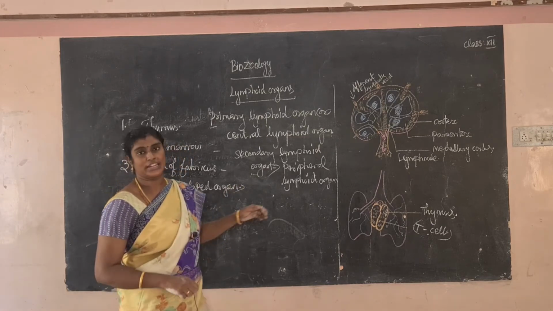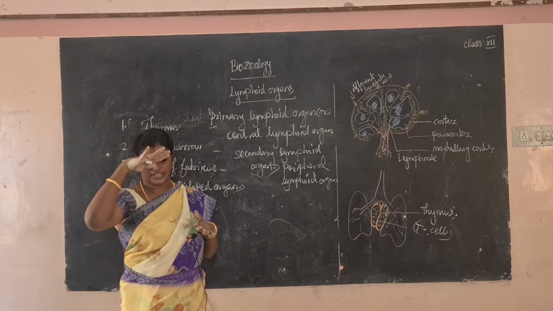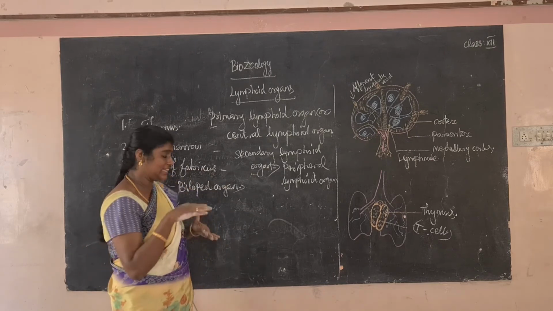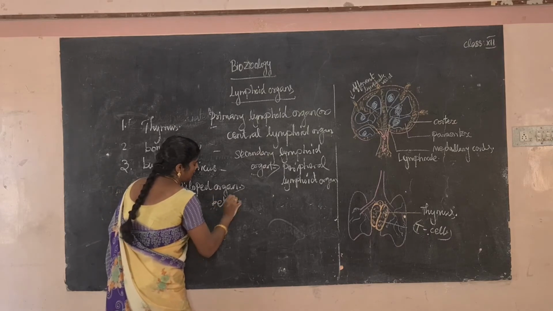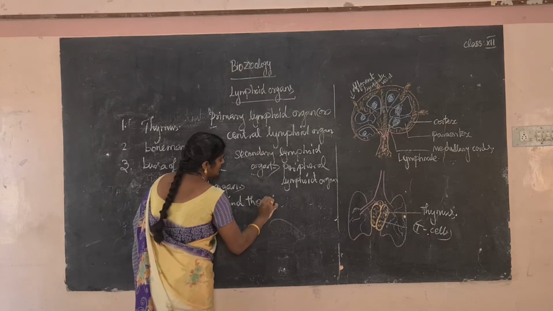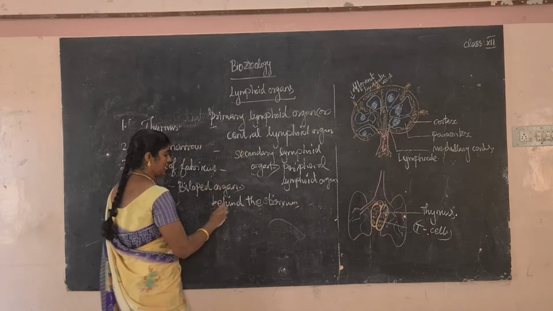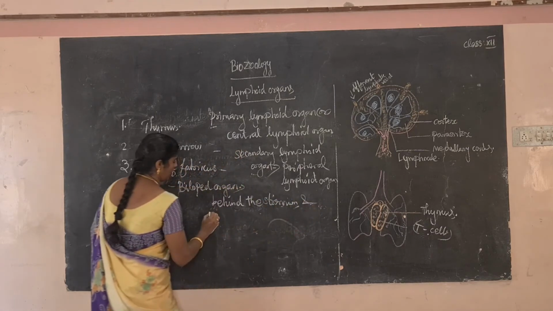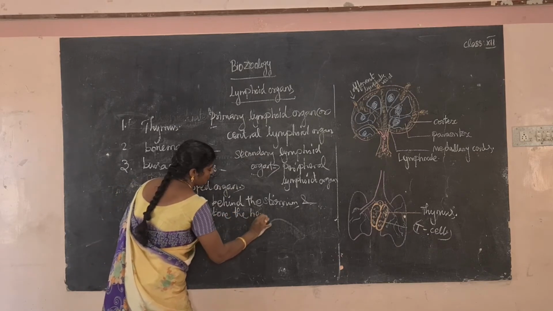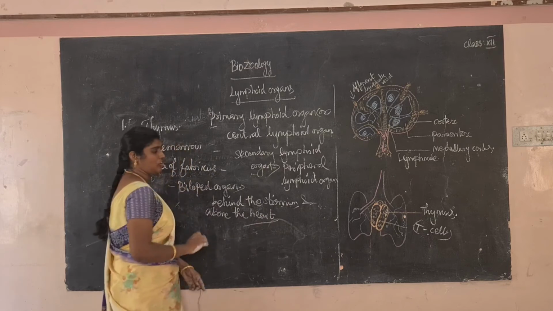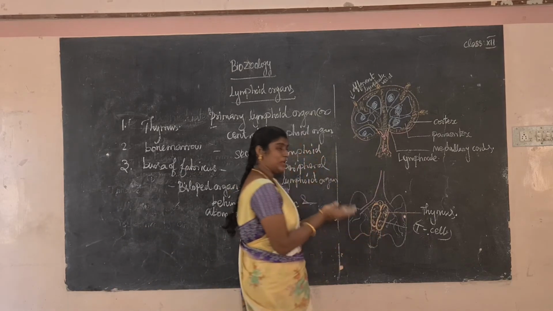It is located behind the sternum and above the heart. So எங்க இருக்கும், ஹார்ட்டுக்கு மேல, and behind the sternum.